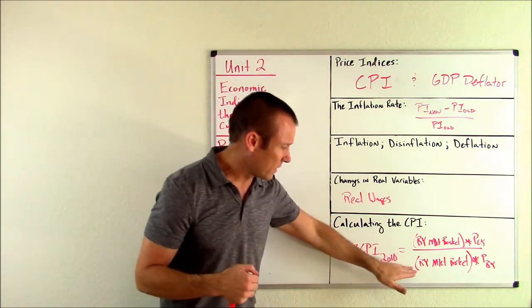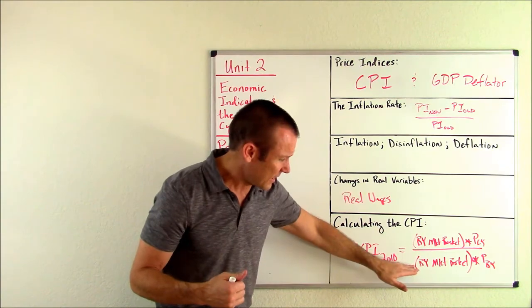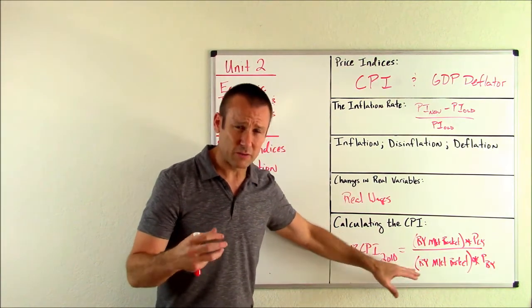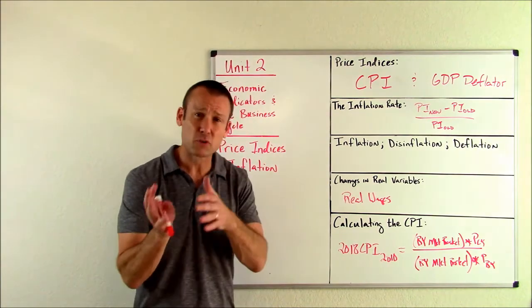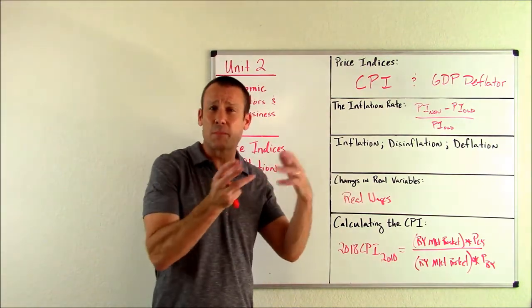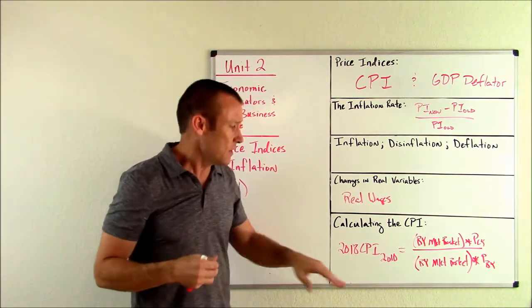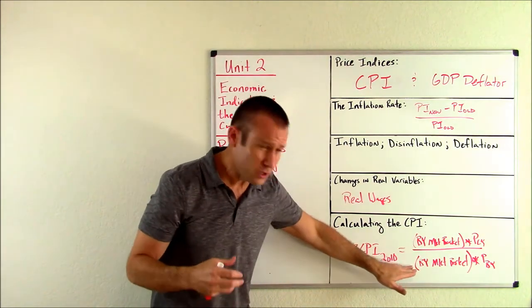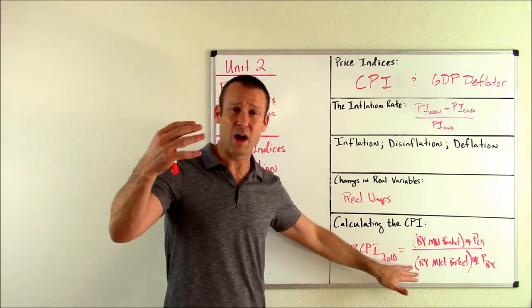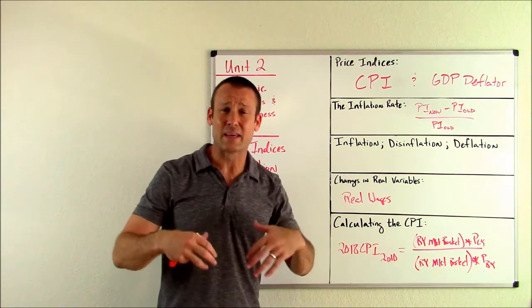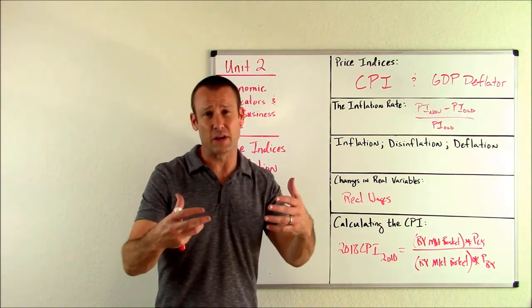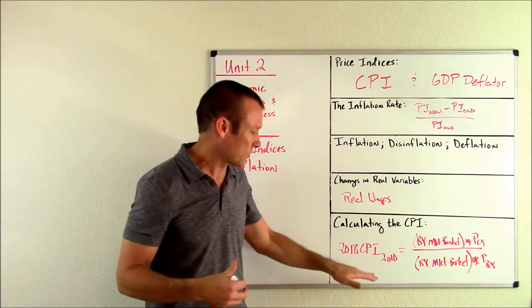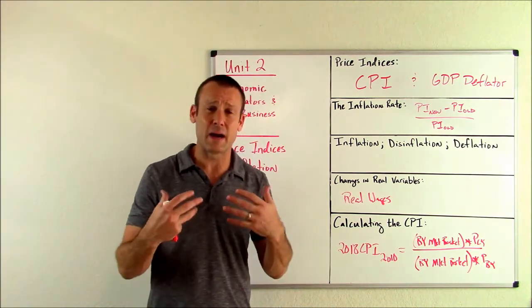Also, what some people have a problem with is, sometimes what was bought in 2010, the price went up a whole lot, and people substituted away from it and started to buy other things instead. Well, we're still going to be looking at that thing that the price went up a whole lot for. That's what's still going to be in it. It's going to overstate inflation, how much prices change. So that's a couple ways that people talk about the CPI having some problems.